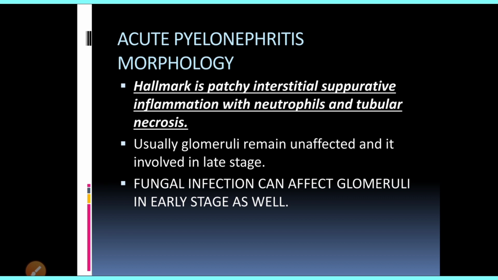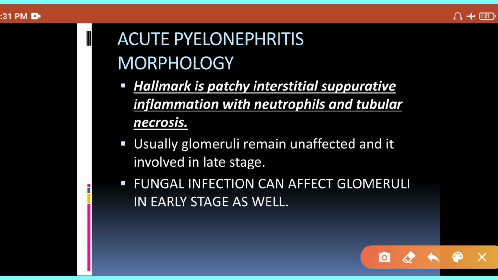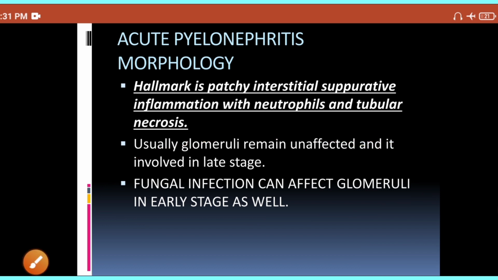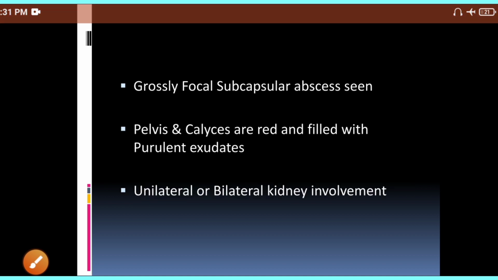Particularly you will have inflammation by neutrophils because it's an acute inflammation. Additionally, apart from inflammation, you can also have necrosis of the tubules. We have already covered tubular necrosis in my previous lecture. Now fungal infection is one of the exceptions in which glomeruli are involved even in the early stage. We have seen that glomeruli are involved only in the late stage, but here they can be involved in the early stage as well.